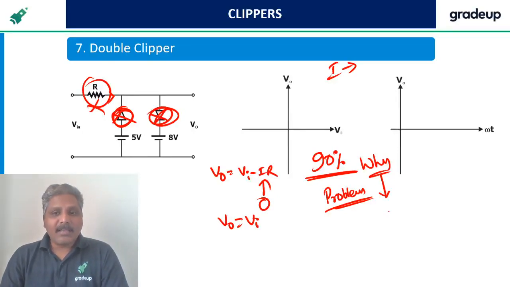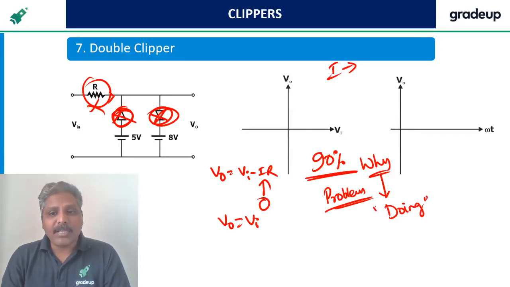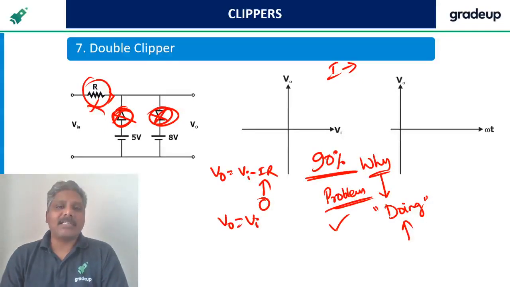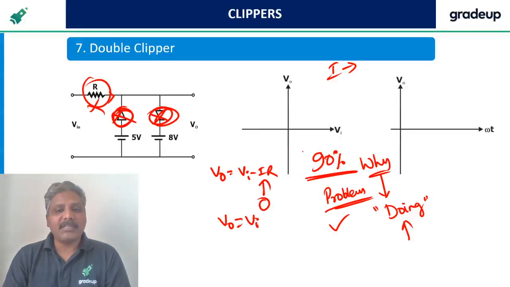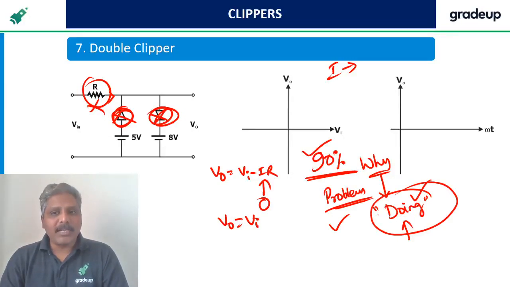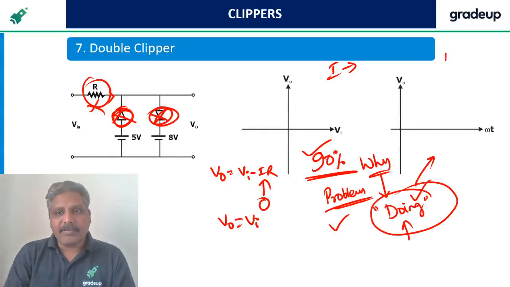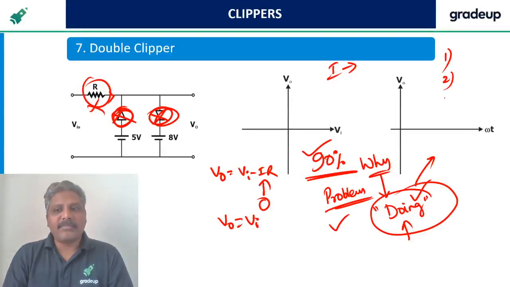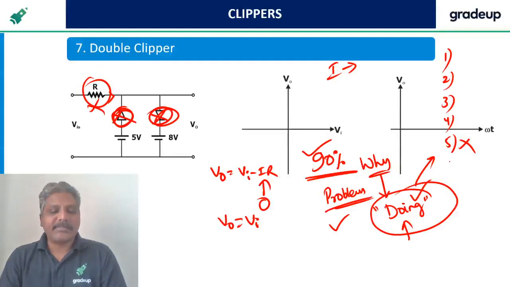The secret is people are happy in listening, not happy in doing. People are not happy in doing because doing is difficult, listening is easy always. So 90% of the students want to listen, they don't want to do it. The students who don't do it always find it difficult. Yes, in the beginning the first problem is difficult, second is difficult, third is difficult, fourth is difficult, the fifth time is definitely not difficult, guys.